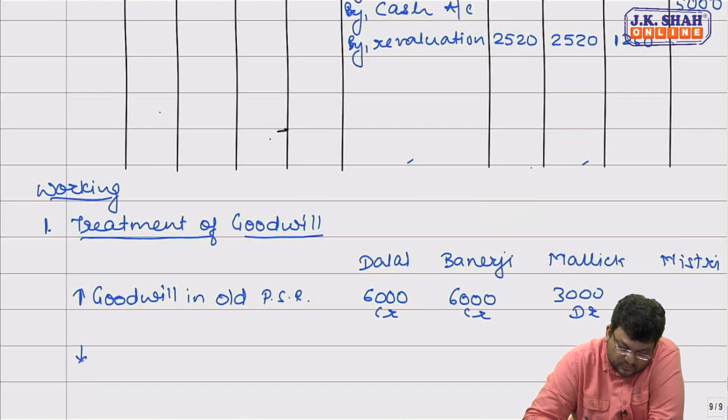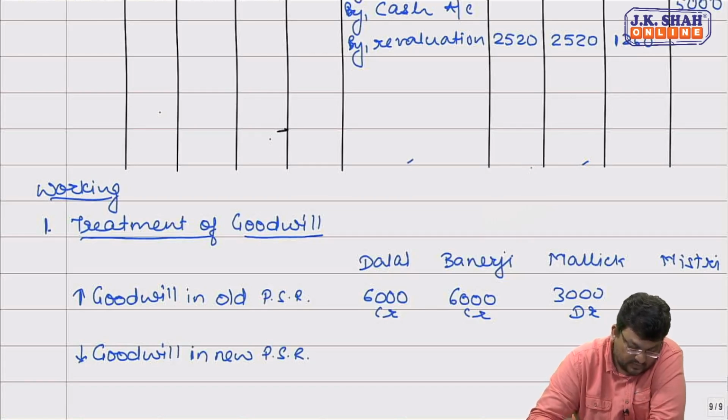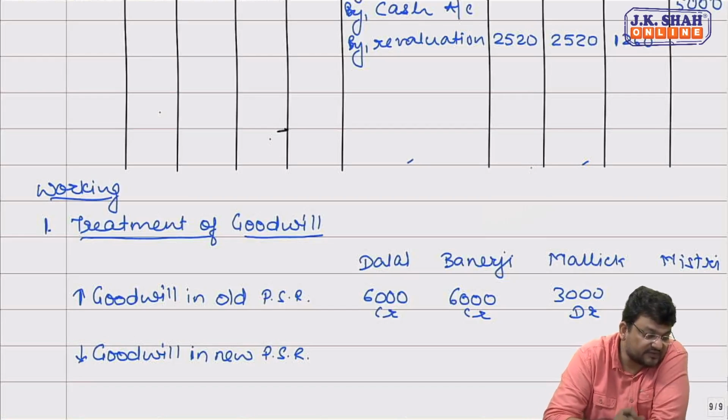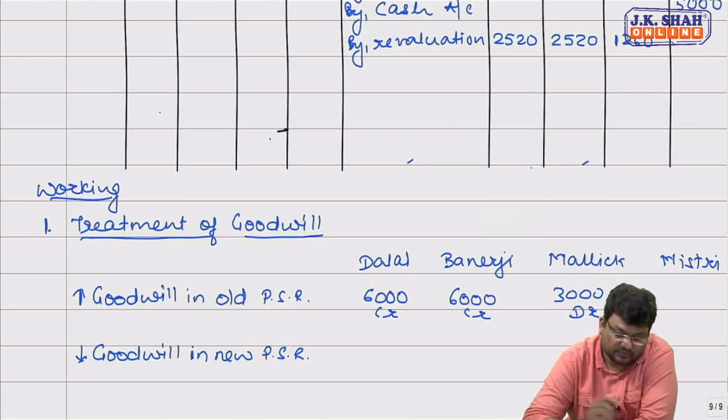And then we are supposed to write off the full value of goodwill in their new ratio. 15,000 will be written off in the ratio 5:5:3:2.